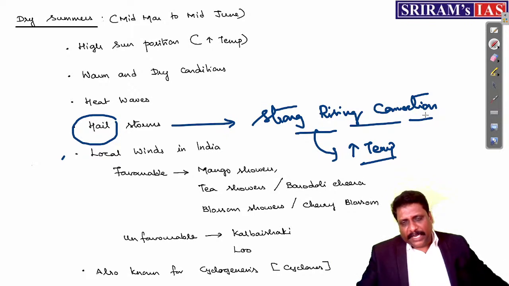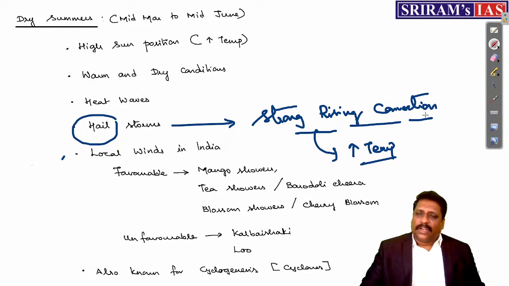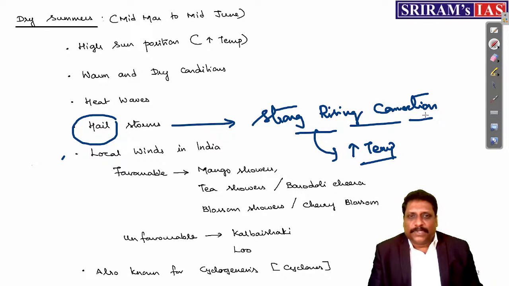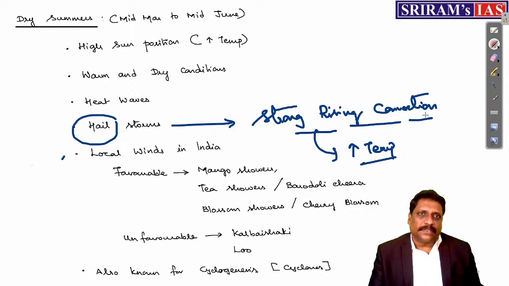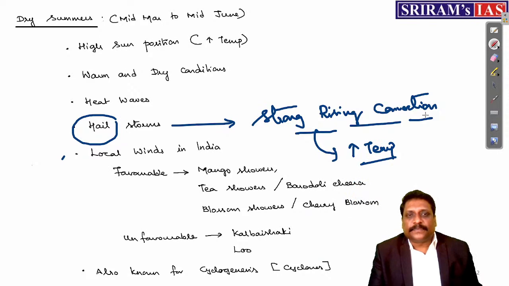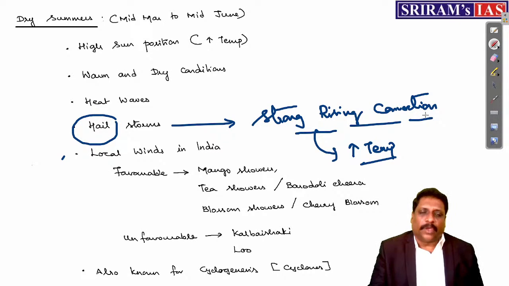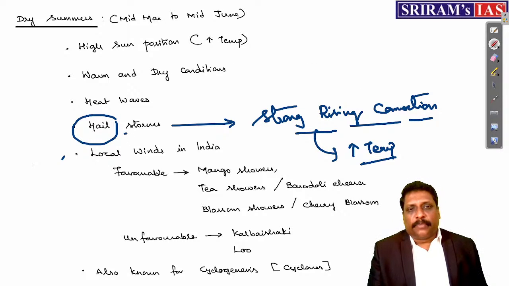So hailstorm, Delhi again. So many examples. In Delhi, I would say, all conditions you see, except coastal climatic conditions like cyclones and others, every geographical phenomenon you can see in Delhi. Hailstorm you can see, right? Convectional precipitation you can see. Warm and dry condition you can experience. Cold and dry condition you can experience. You can experience the advent of loo, right? So many things. Whatever the case, hailstorm is also very common.